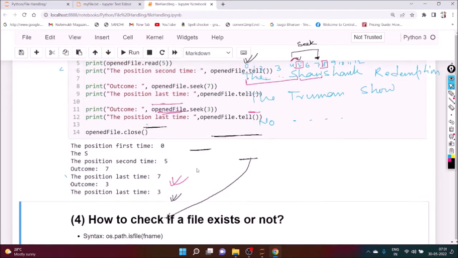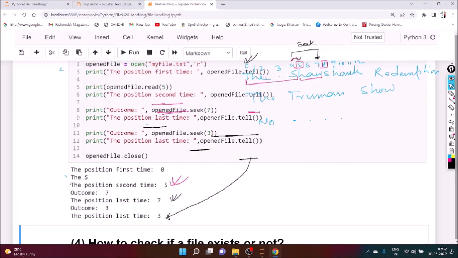Now you can see here. So definitely, that value is from 0 every time. So this 7 means what? From 0 to 7. 3 means what? From 0 to 3. Are you getting my point? And for 3, it should be from 0 to 3.